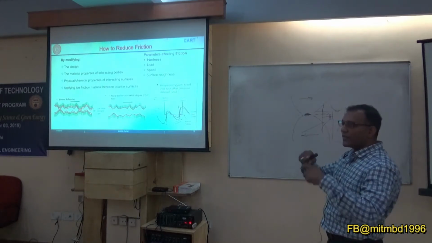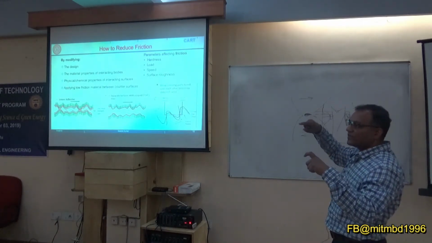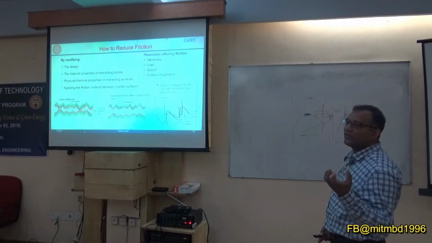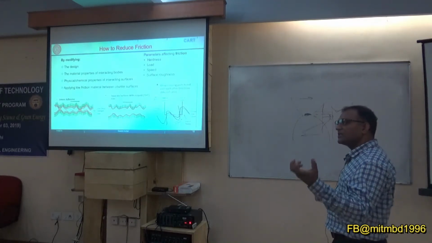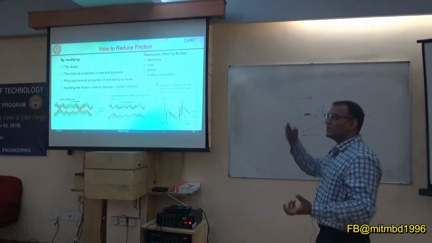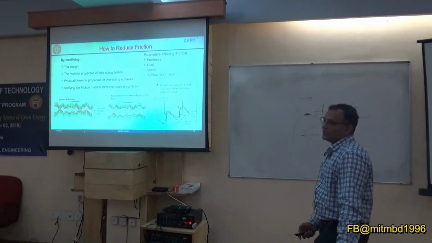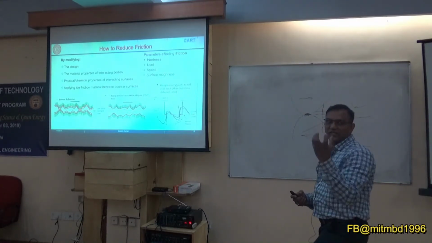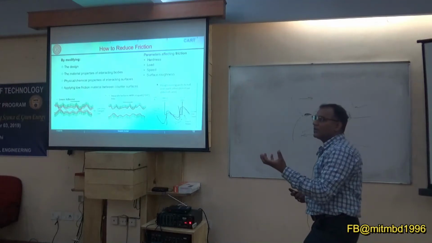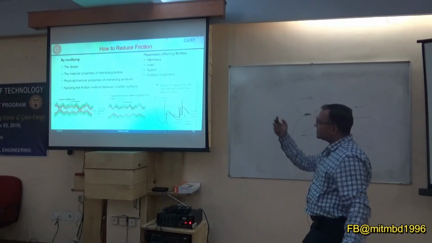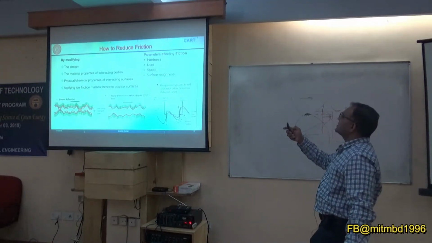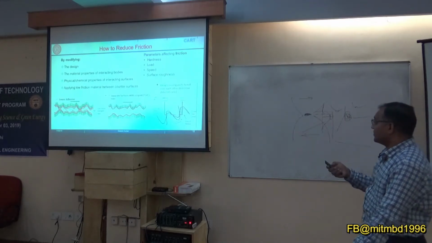Why roughness? Because if the surface is very rough, the localized contact pressure will be very high. You may be thinking it's 10 Newton, but that may be of some gigapascal order. So that localized pressure may lead to the failure of the lubricant. And this is where the degradation of lubricants starts.